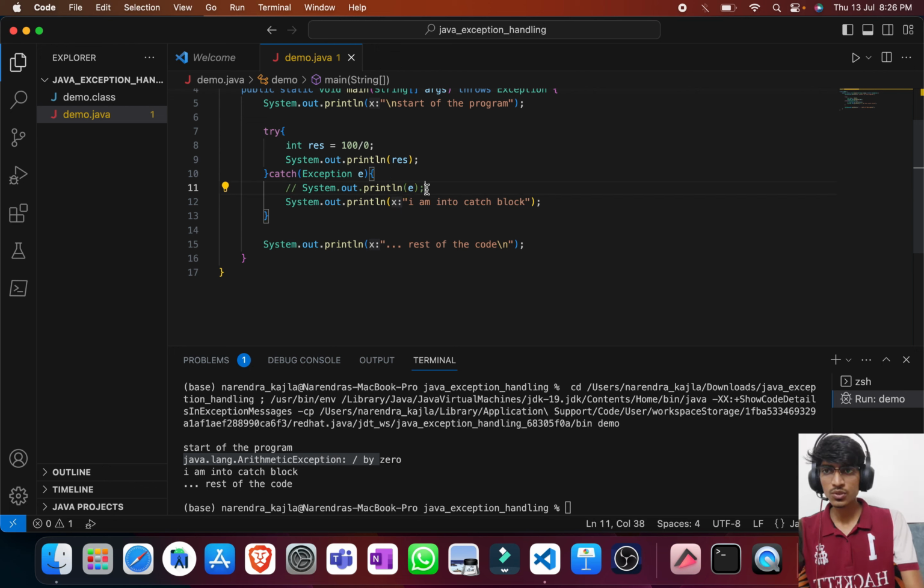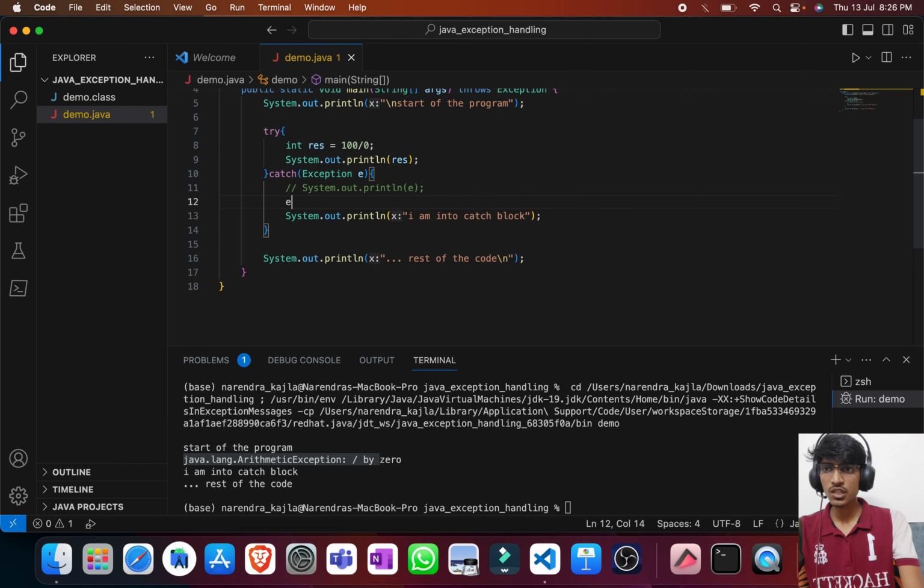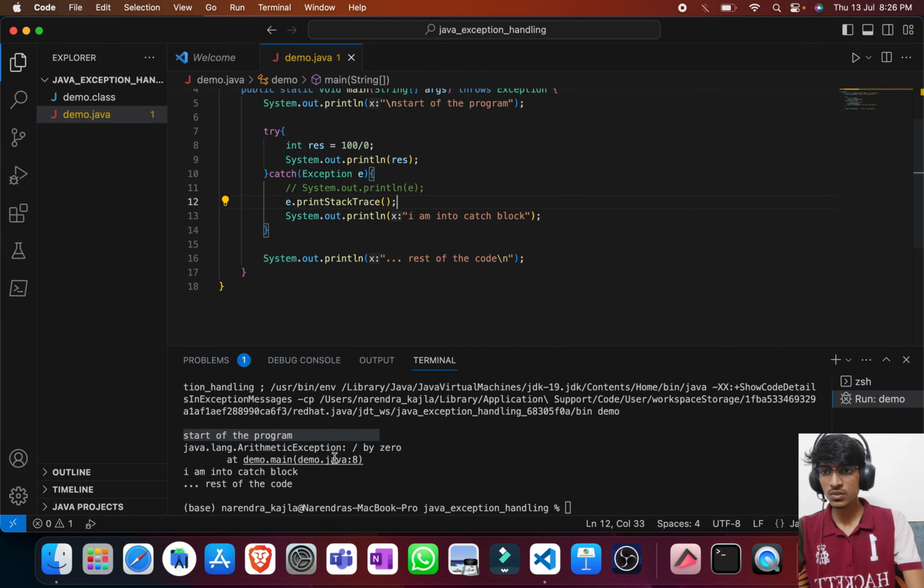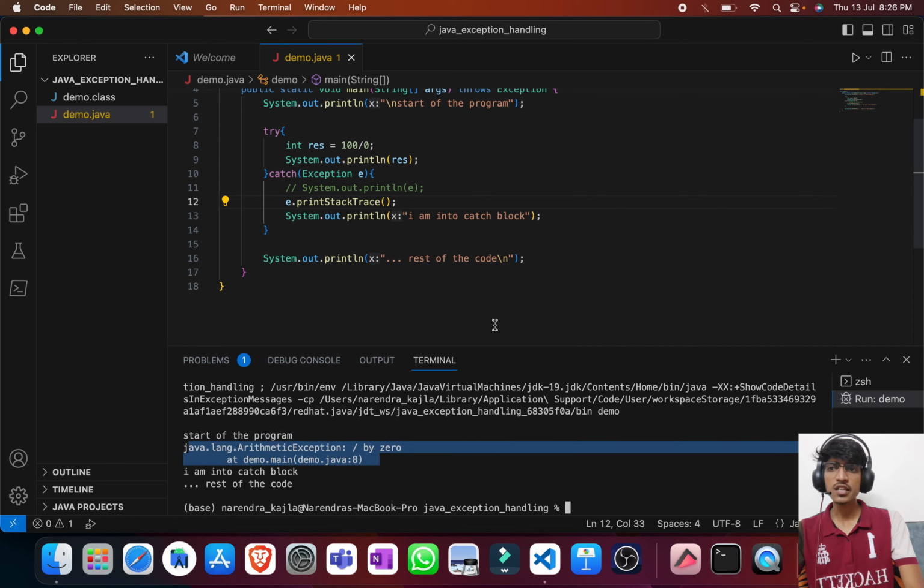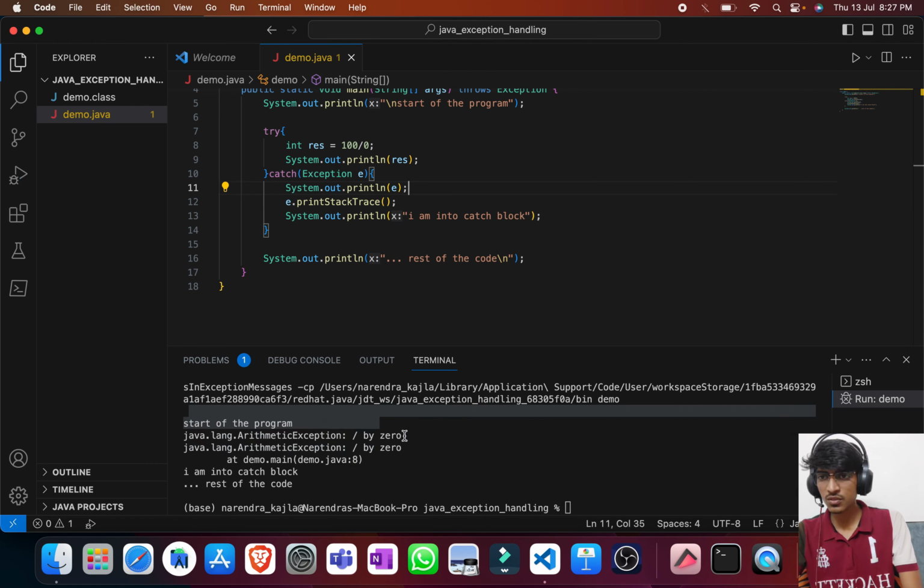We can also use, let's say, e.printStackTrace. So this time also the exception object is getting printed. The difference between the two is, in the earlier one the stack trace is not getting printed, in this the stack trace is also getting printed. So let us just see both. In the SOP statement, the stack trace is not getting printed, but in this the stack trace will also get printed.